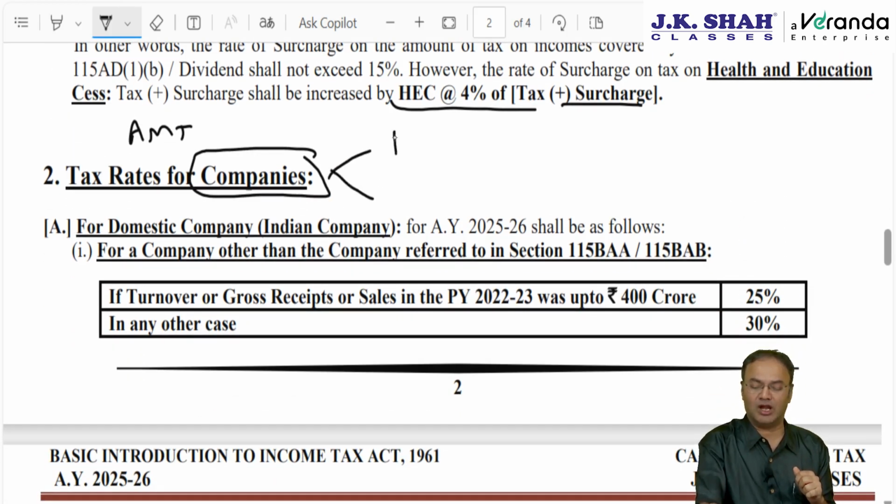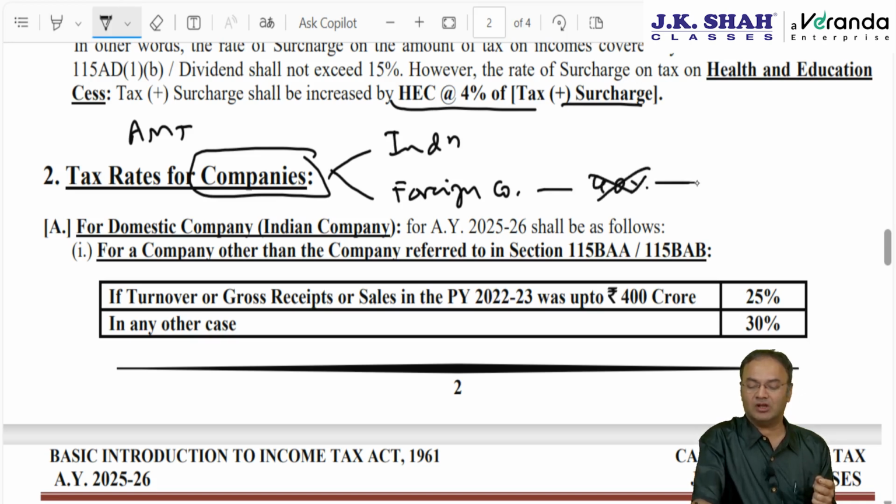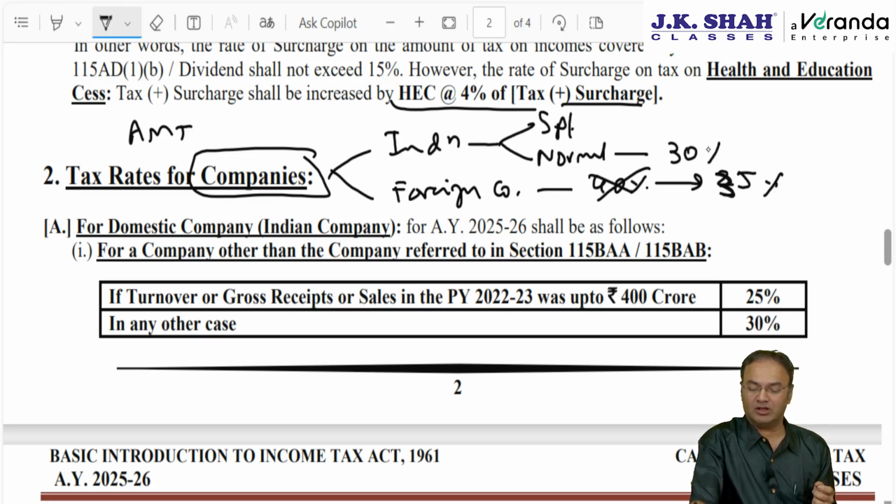Companies are divided into two categories: Indian company, which is called domestic company, and the second one is foreign company. For foreign company, the tax rate applicable was 40% last year. This year, AY 25-26 onwards, it is brought down to 35%. And for Indian company, there are two concepts: one is special schemes and the other is normal. The normal tax rate applicable to Indian company is either 30% or 25% depending upon fulfillment of one condition.